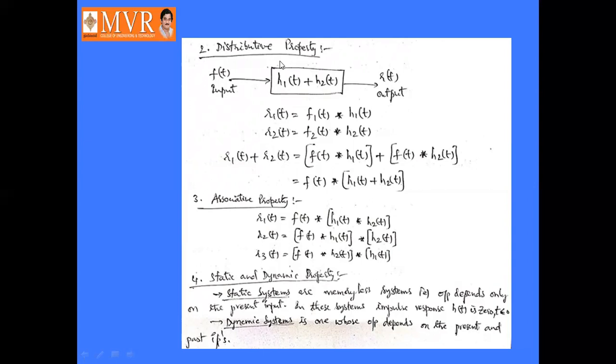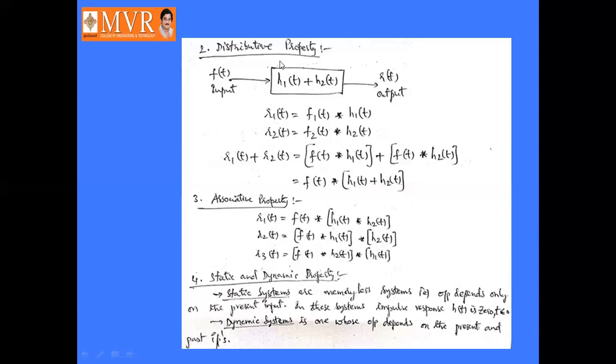What is meant by associative property? Here r1 of t is represented as f of t convolved with h1 of t convolved with h2 of t. Then r2 of t can be defined as f of t convolved with h1 of t, whole thing convolved with h2 of t. Similarly, r3 of t can be defined as f of t convolved with h2 of t, whole convolved with h1 of t. This is nothing but associative property.